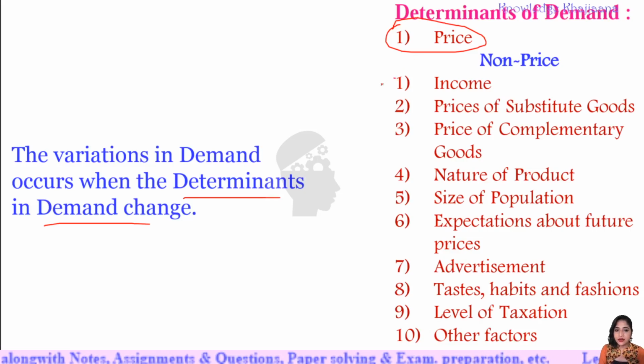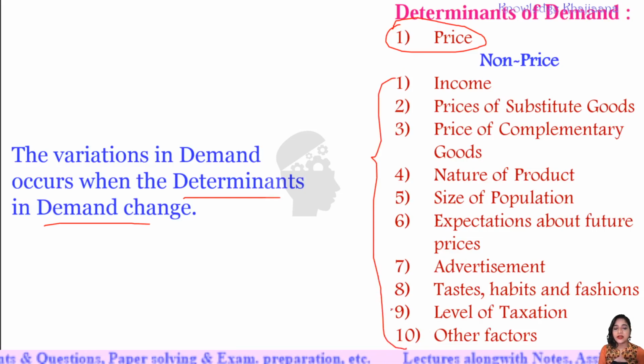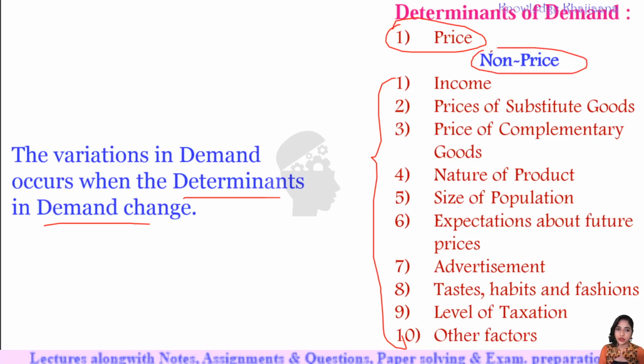And the other 10 determinants other than price are called non-price determinants of demand. Okay, these are also determinants of demand, but those are non-price determinants, and this is price, which is the determinant of demand. And which are the non-price determinants of demand? Means which are the other variables?